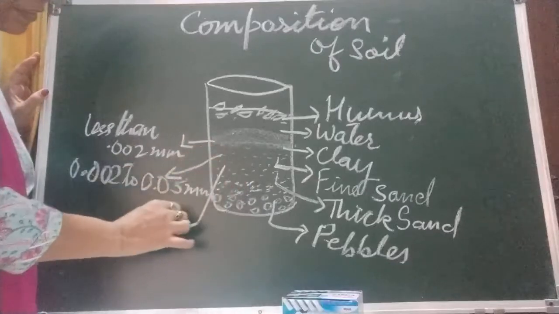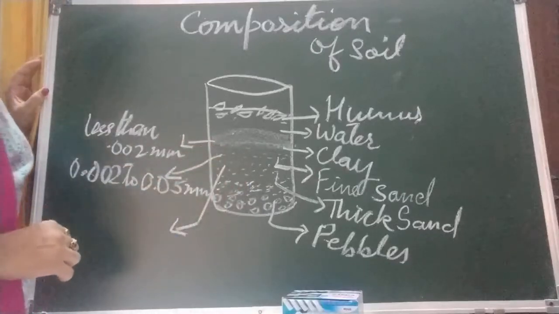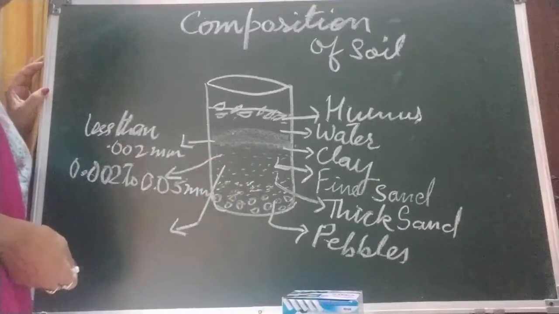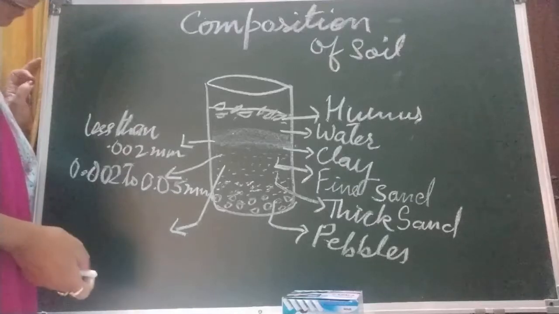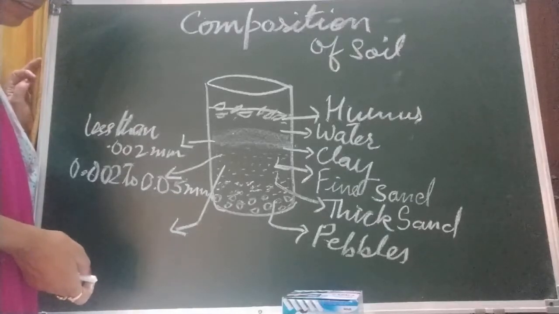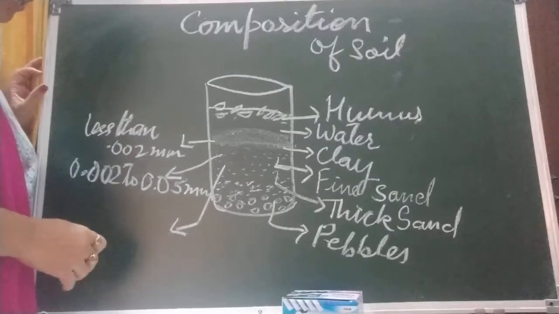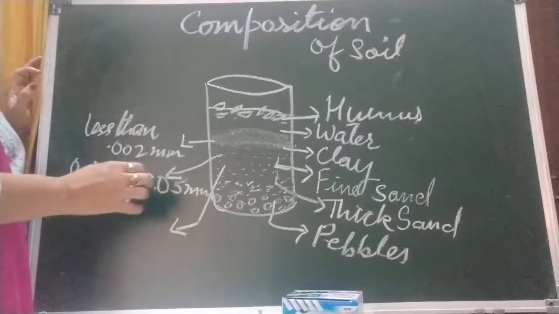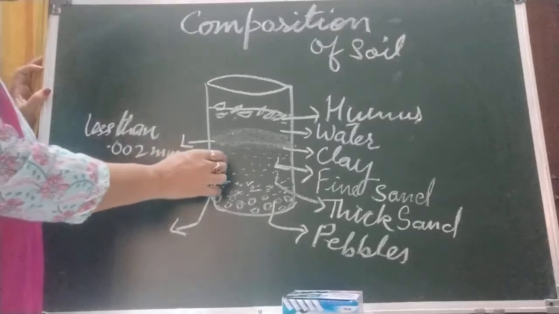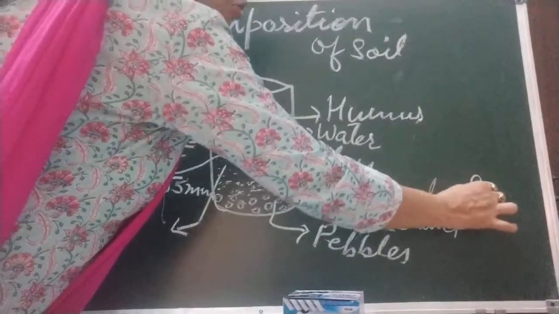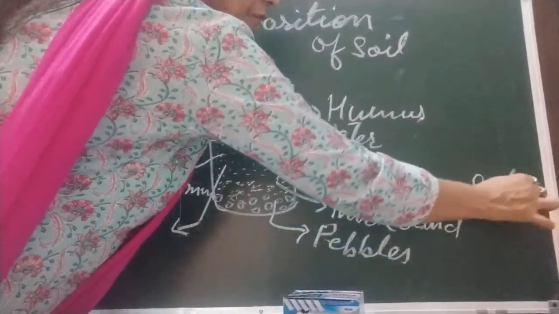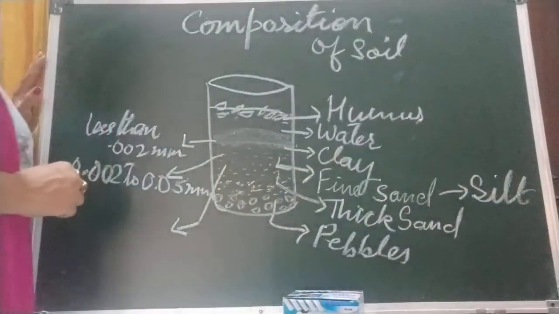Now of thick sand, what is the size of thick sand? The size of thick sand is more than 0.05. This fine sand is also called silt.